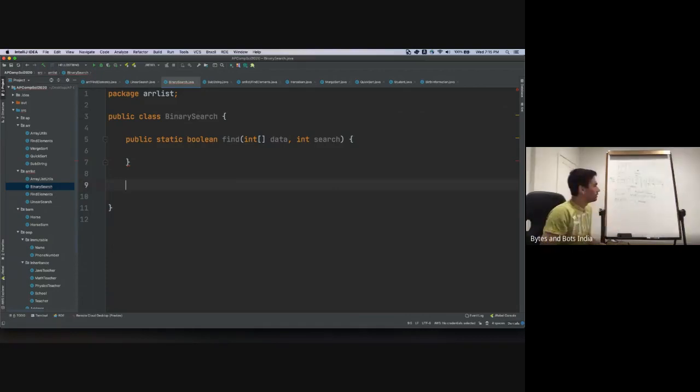Which means when we break our array into two halves, we have a lower bound and then we have a higher bound, right? So when do we stop recursion? When the higher bound has crossed over the lower bound, which means we have seen everything that is after the lower bound.